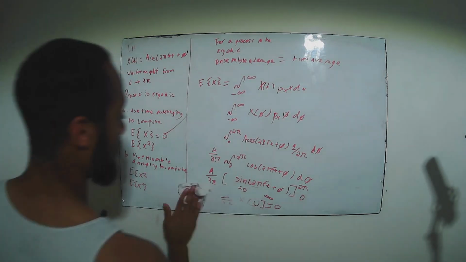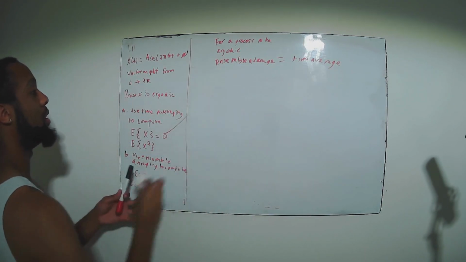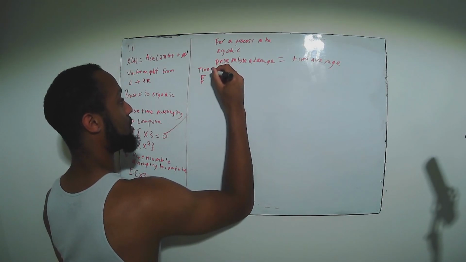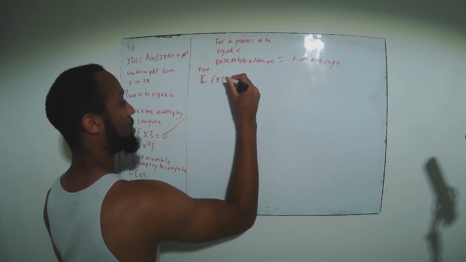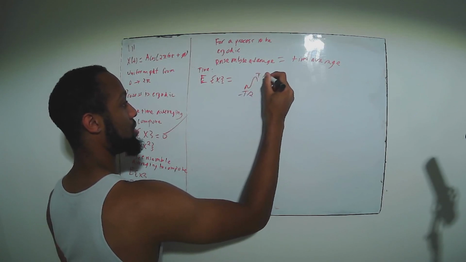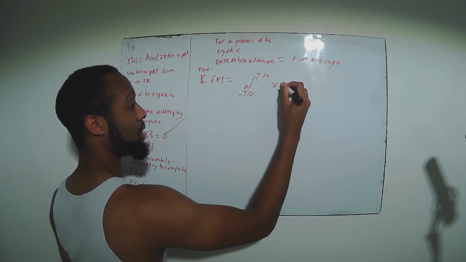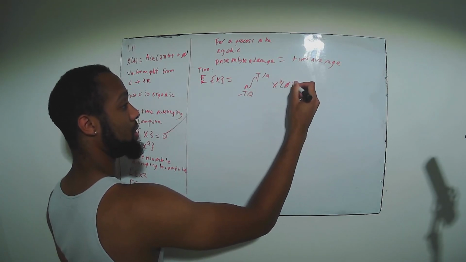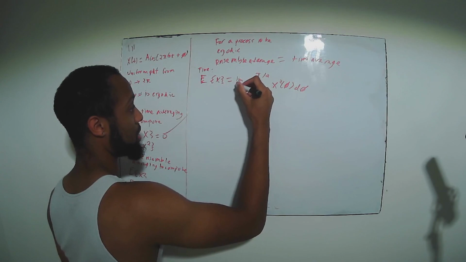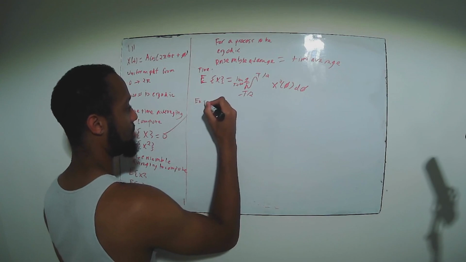For time averaging, you're going to do the integral from minus T over 2 to T over 2 of x squared of phi d phi, and the limit as T goes to infinity of 1 over T. That's for time.